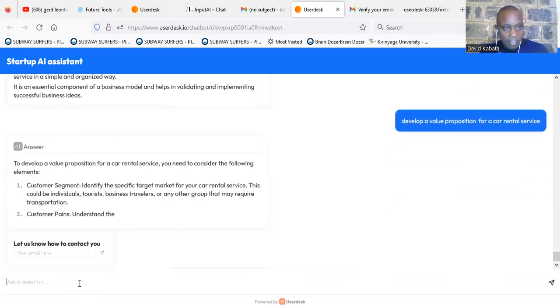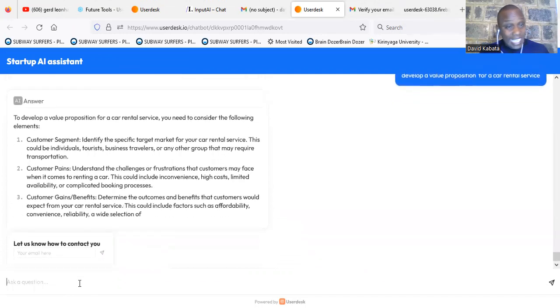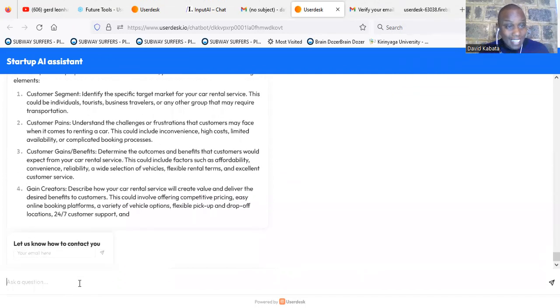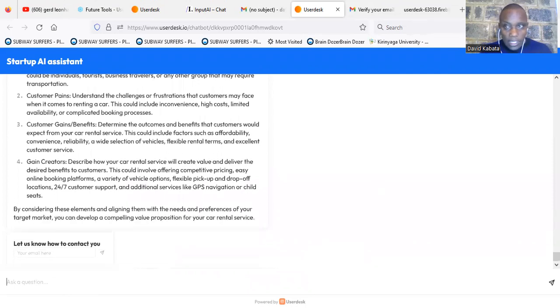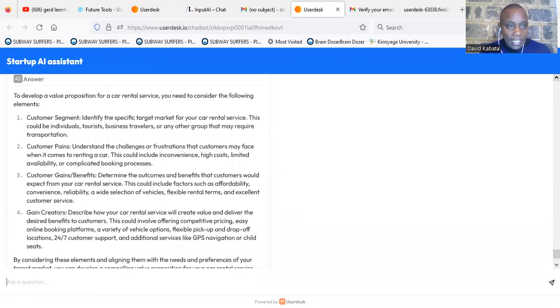So you can see it has developed now, because I've asked it what is in that book. It all depends, the training is based on that book. And you can see what it is telling me. It is telling me to identify a specific target market for your car rental. And actually that is what you do. Customer pain: understand the challenges or frustration that the customer may face when renting a car. This could include inconvenience, high cost, limited availability. Then customer gains: determine the outcomes and the benefit the customer is going to gain. Creator: describe how your car rental will create value and deliver the desirable benefit to the customer.